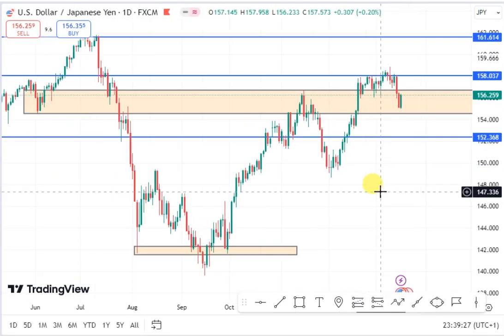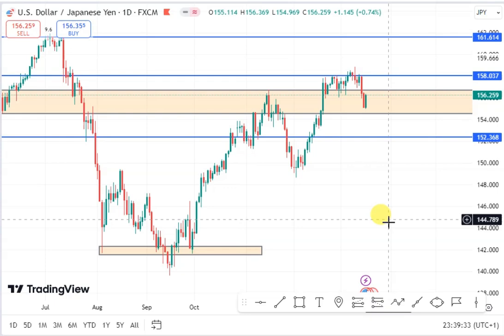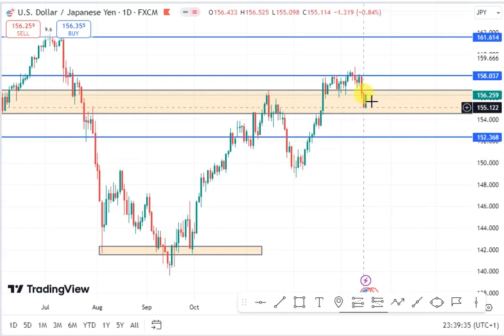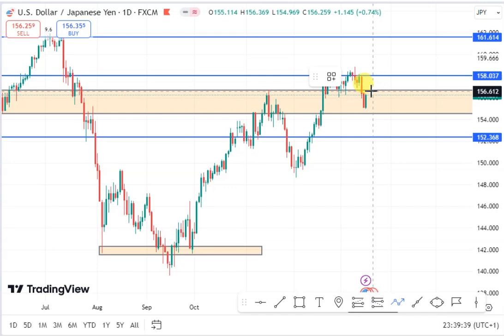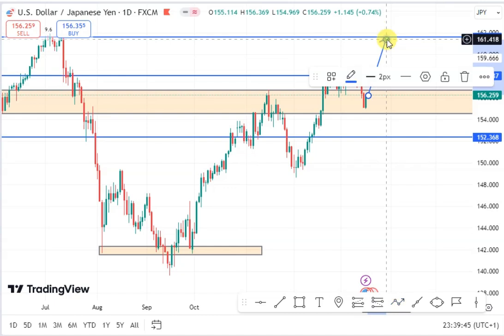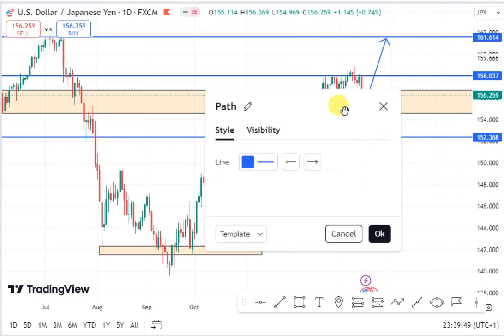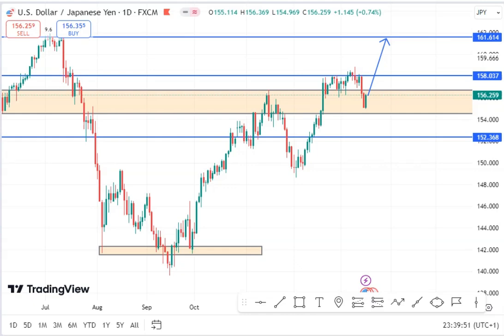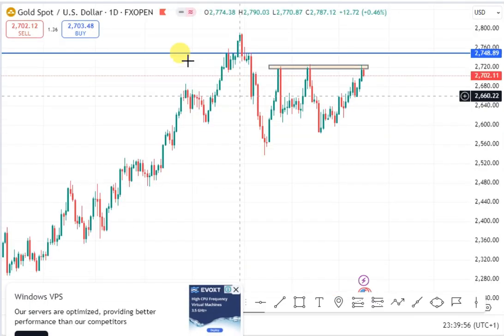So let's look at the daily chart of the USDJPY. You can see from my daily chart now, USDJPY is clearly a bullish trend on the daily chart. You can see that we have a lower low, then we have a higher low. So long as we have this higher low now, we expect price to continue to push higher this coming week for the USDJPY, with our target on this weekly resistance level. So let's look at our next pair, which is gold.